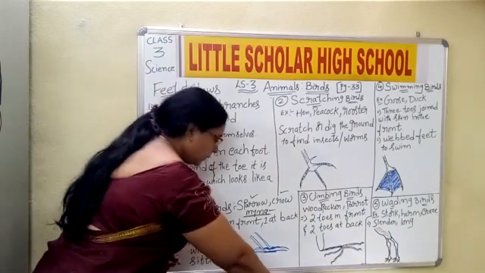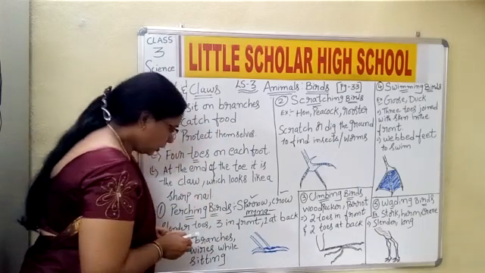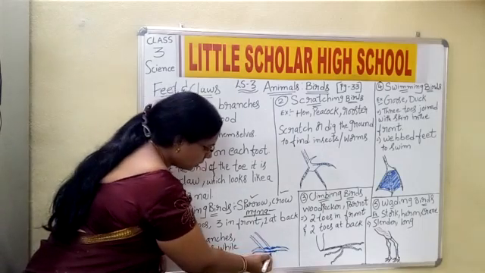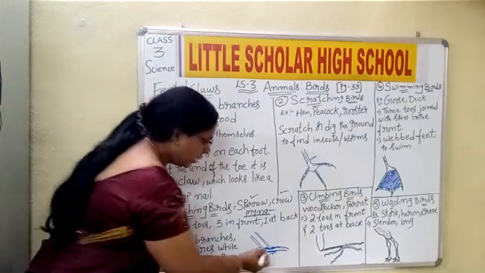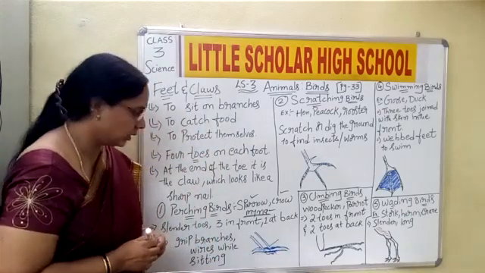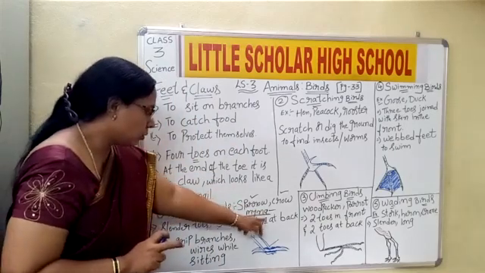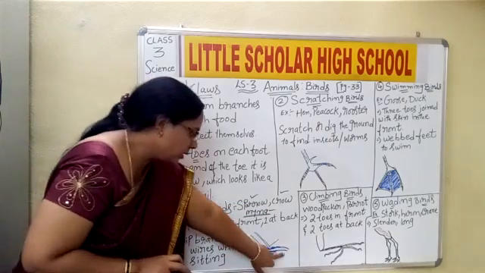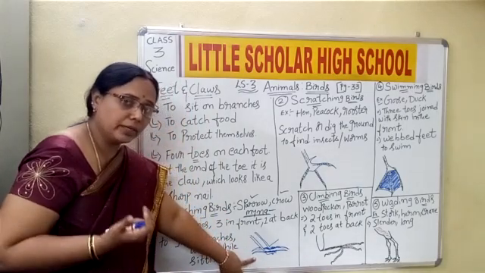If you look at this diagram of the feet, the toes are slender, and slender means thin. You can make out that these are the thin ones. Three will be in the front and one at the back. For the sparrow, crow or myna, the feet are slender, with three in the front and one in the back. You might have observed this in a crow near your house.